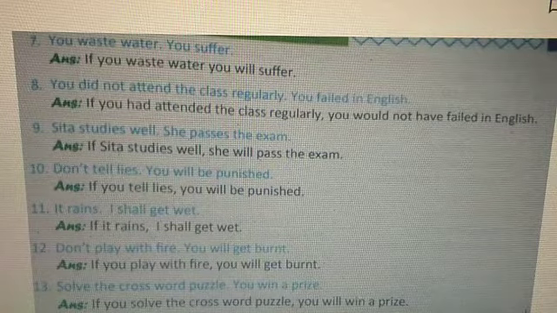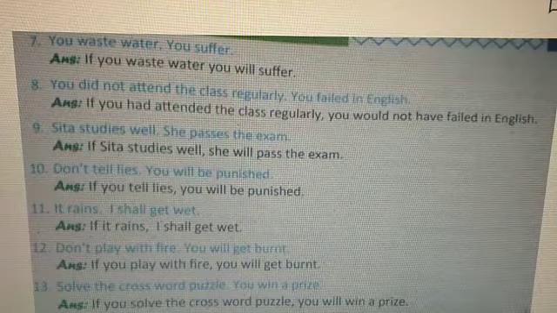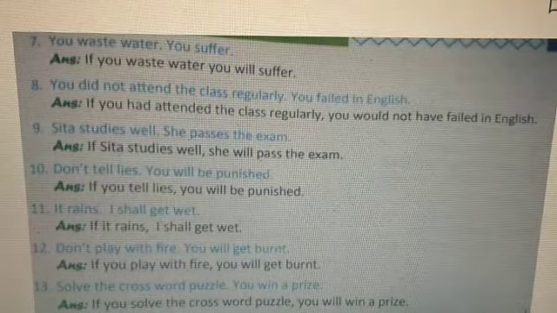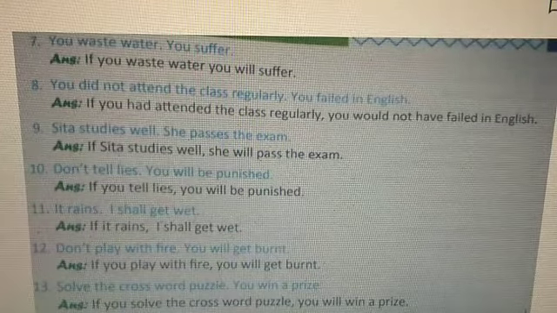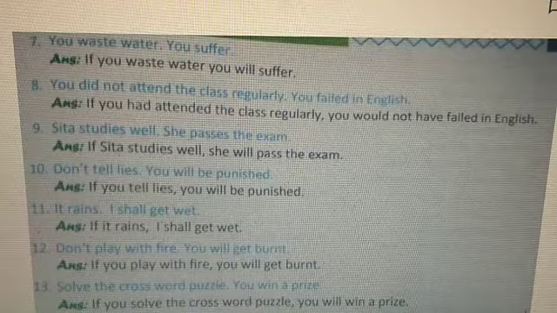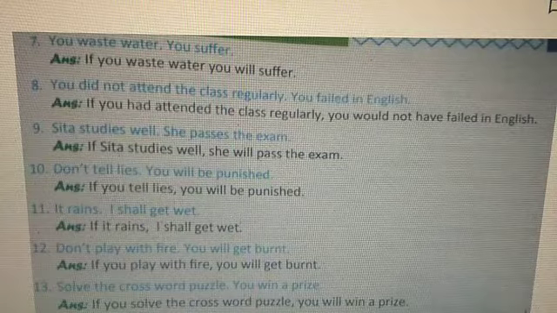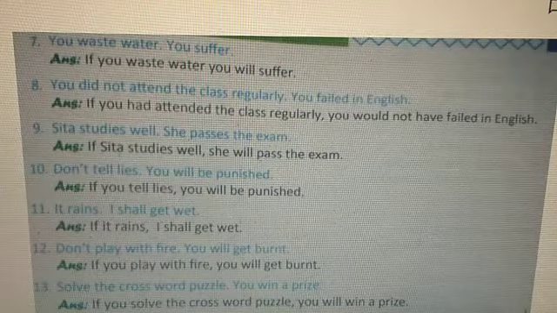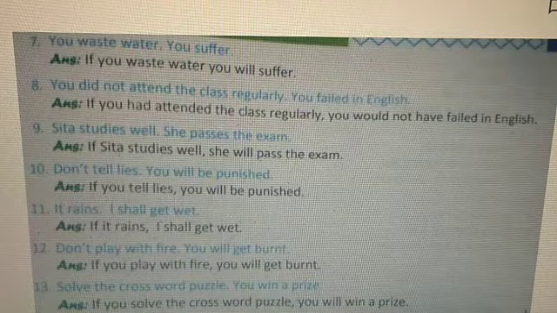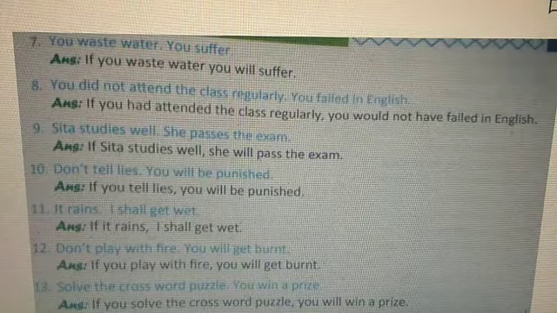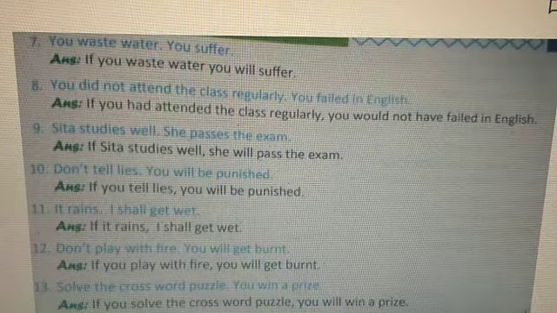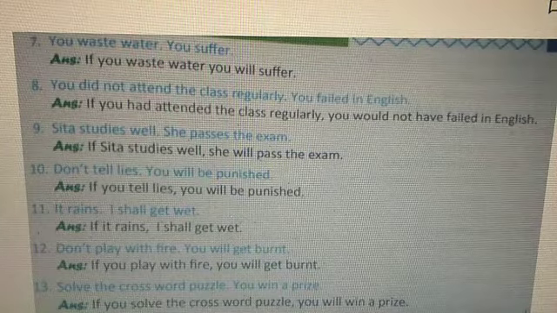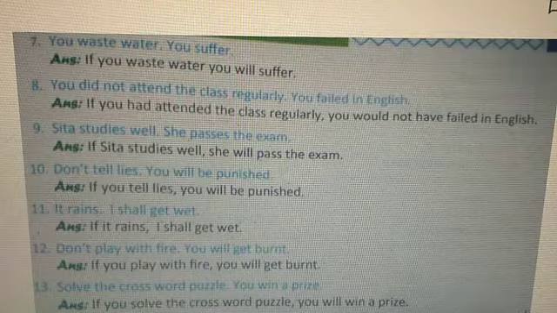This is open condition. Eighth one, you did not attend the class regularly, you failed in English. So answer will be like this. If you had attended the class regularly, you would not have failed in English. Moving ahead to the ninth one, Sita studies well. She passes the exam. So if Sita studies well, she will pass the exam. This is also open condition.